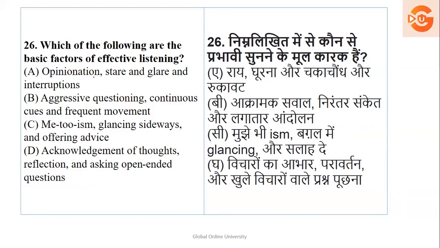Opinionation, stare and glare and interruptions; aggressive questioning, continuous cues and frequent movement; me-ism, glancing sideways and offering advice; acknowledgement of thoughts, reflection, and asking open-ended questions. Which is the factor for effective listening? Interruptions will not make listening effective, aggressive questioning will not be effective, me-ism will not be effective, and offering advice will not be effective either. To be effective, there should be acknowledgement of your thoughts, reflection of it, and open-ended questions. Then only your listening can be effective.